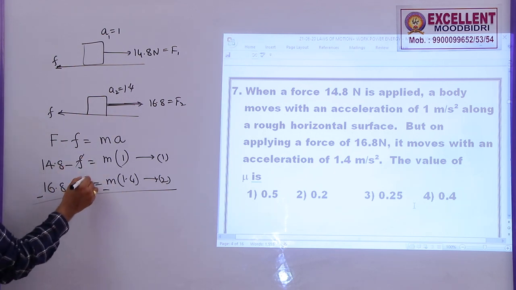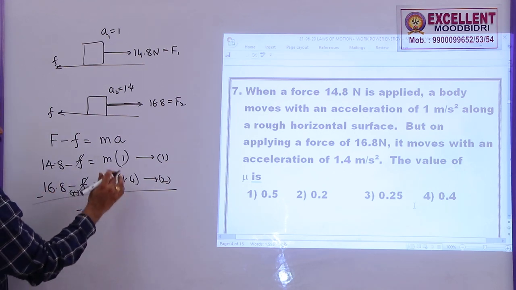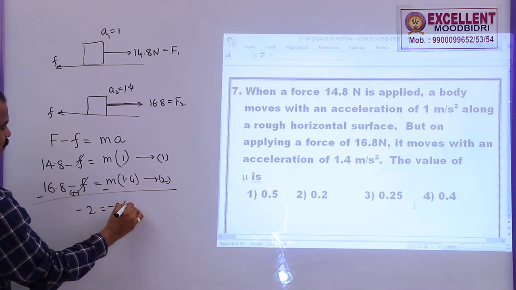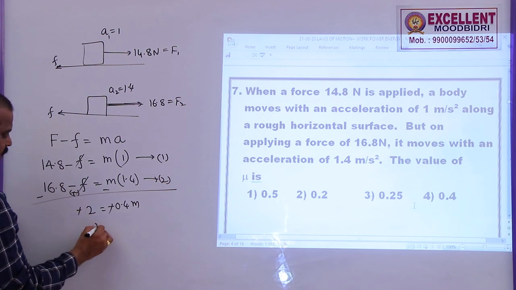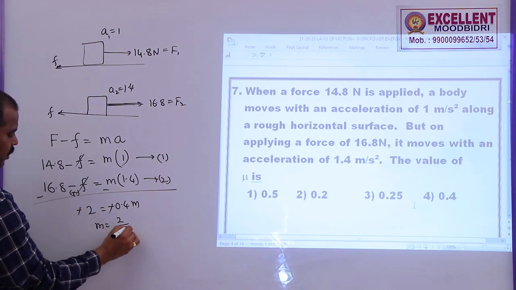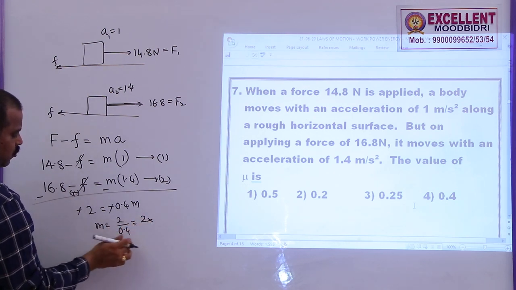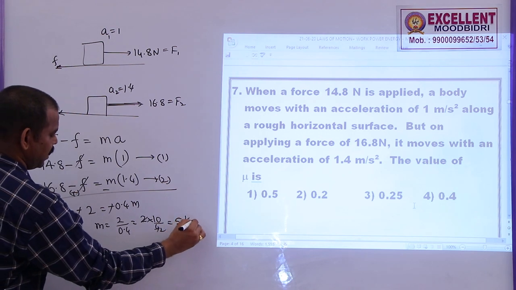So, the frictional forces cancel, 14.8 minus 16.8 is minus 2, this is m minus 1.4 m, minus 0.4 m. Minus minus get cancelled, m is equal to 2 by 0.4, that is 20 by 4, this is 5 kg.